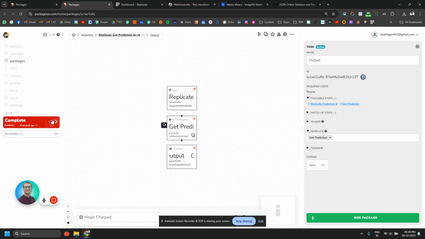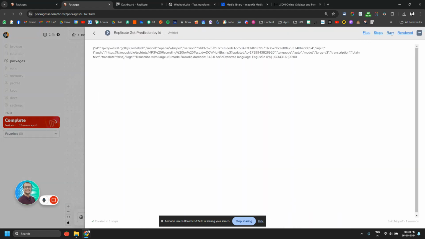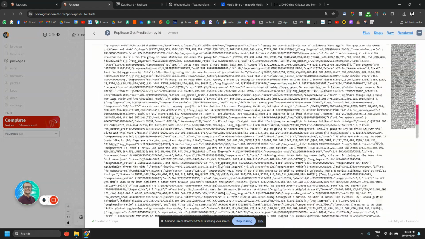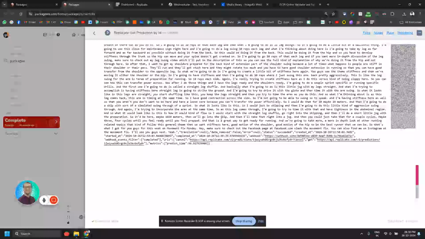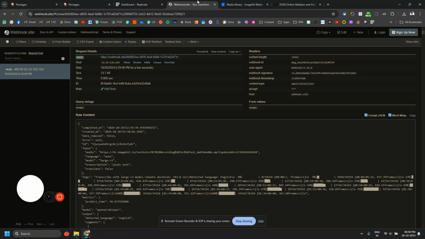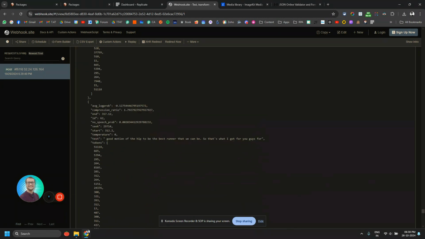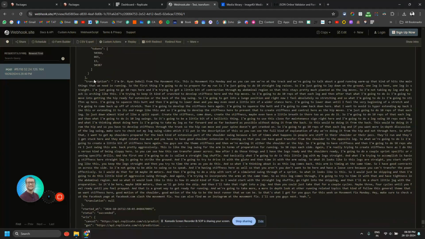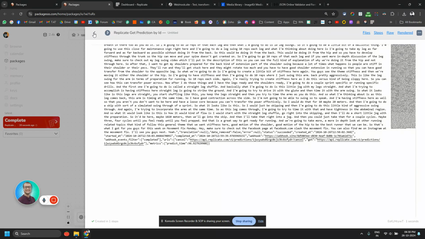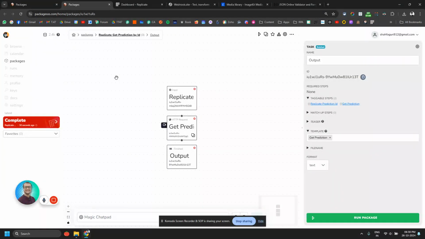I think I might have clicked it too soon. See, now you can see the whole JSON is available, right? And on the webhook as well, you will see the whole JSON with all the data, but the key-value pair that you want is the transcription. So choose as per your liking, whatever you need out of it. Some people might need word-level or sentence-level timestamps as well. It's everybody's personal choice.